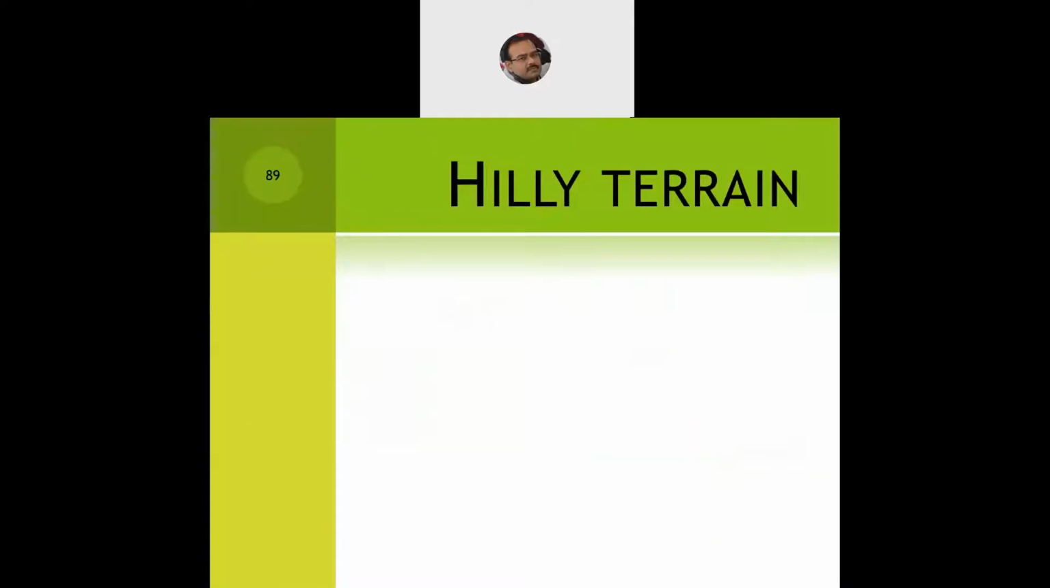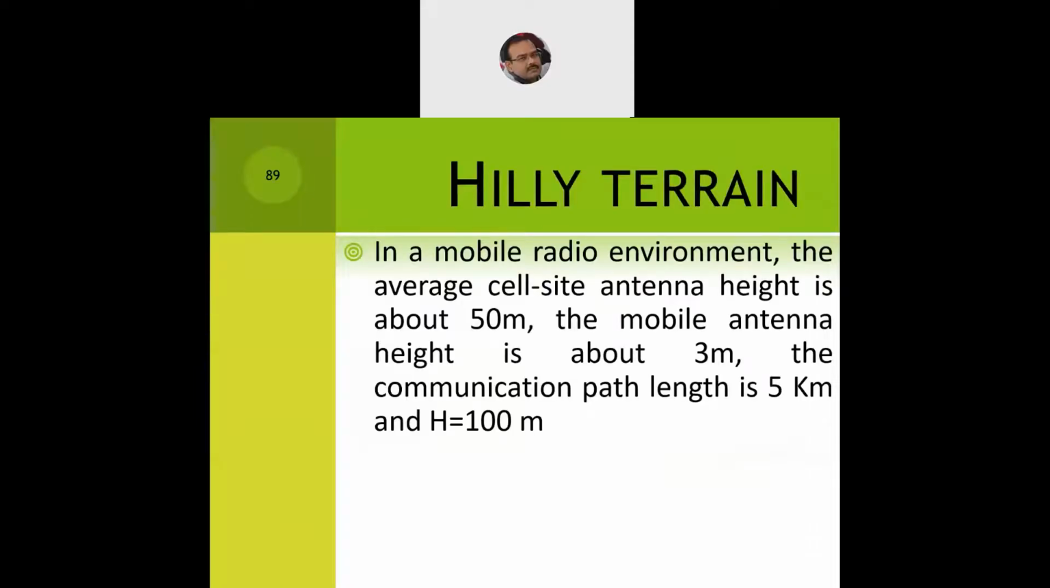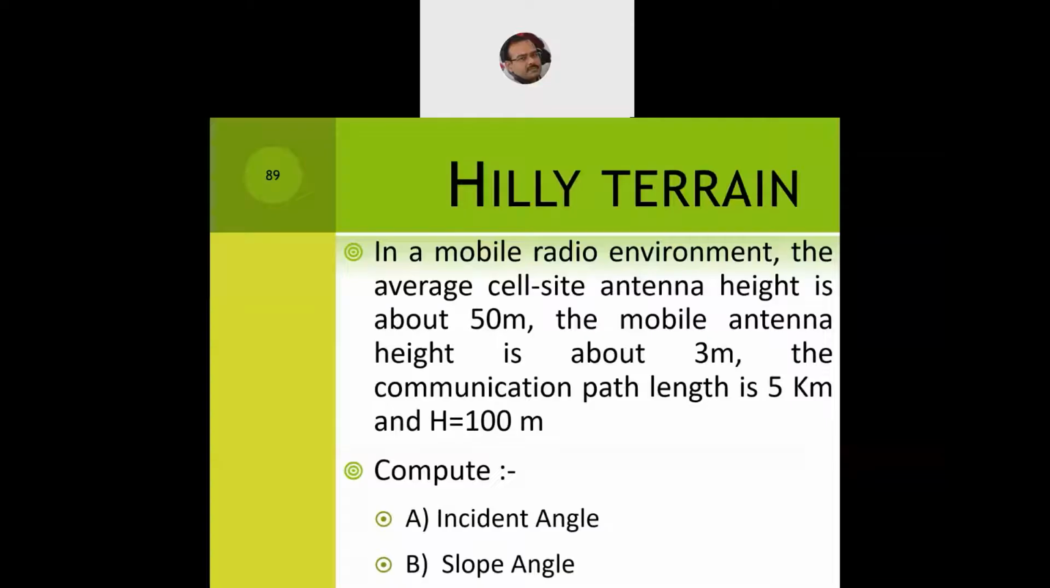Now let's take a numerical based on it. In a mobile radio environment, the average cell site antenna height is about 50 meters. The mobile antenna height is about 3 meters. The communication path length is 5 kilometers and H is equal to 100 meters. So everything is given. H1 is 50 meters, H2 is 3 meters, H is 100 meters, and D, the communication path length, is 5 kilometers or 5,000 meters. And we need to compute as usual two things, the incident angle and the slope angle, theta and alpha.